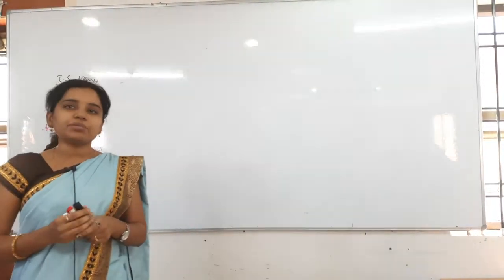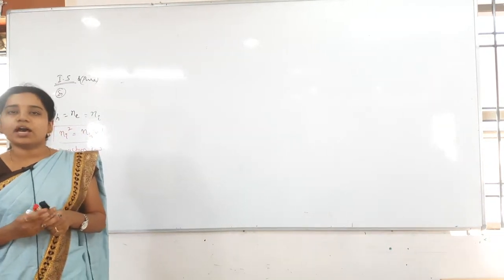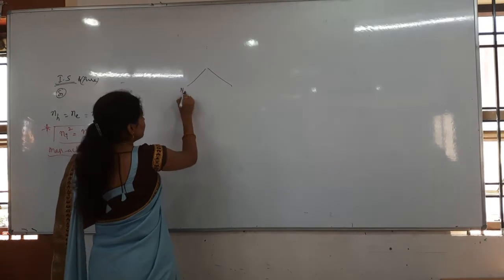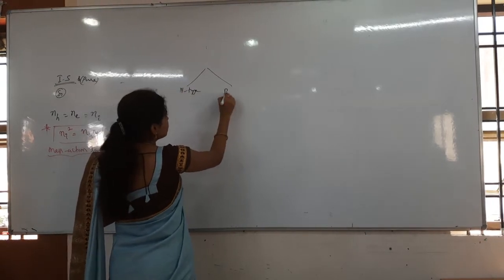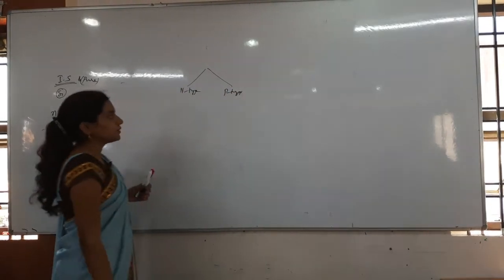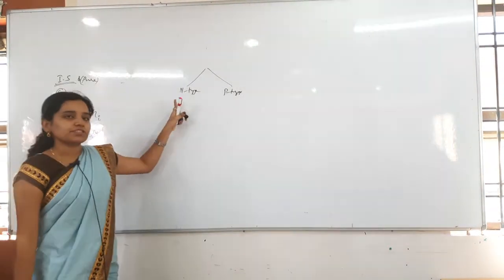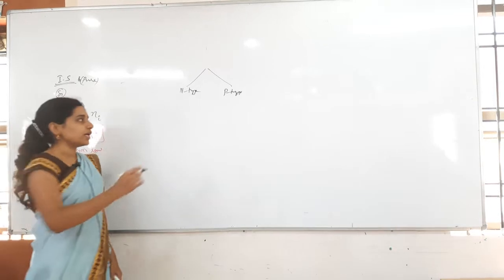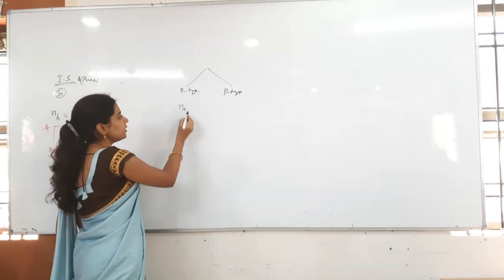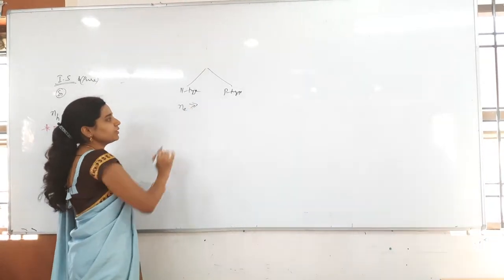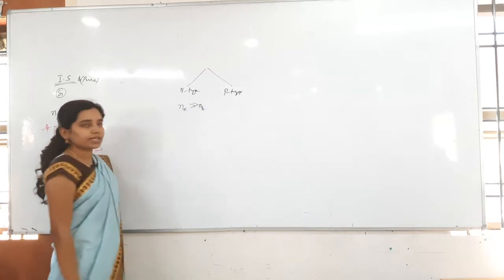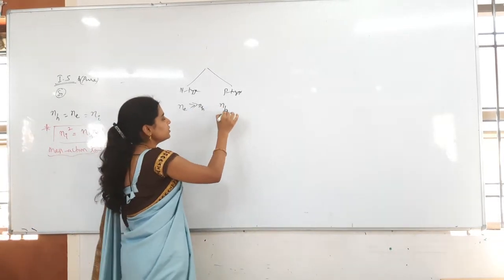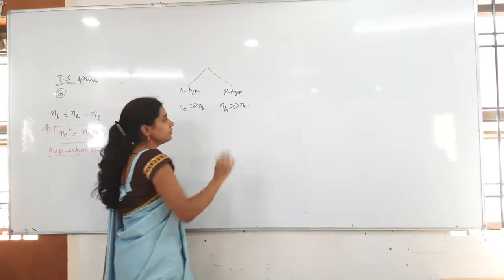Now whenever you come to the extrinsic semiconductor, we have the N type semiconductor as well as the P type semiconductor. In the N type semiconductor, which are the majority charge carriers? Electrons. So here Ne will be much greater than Nh. And in the P type, Nh is much greater than Ne.